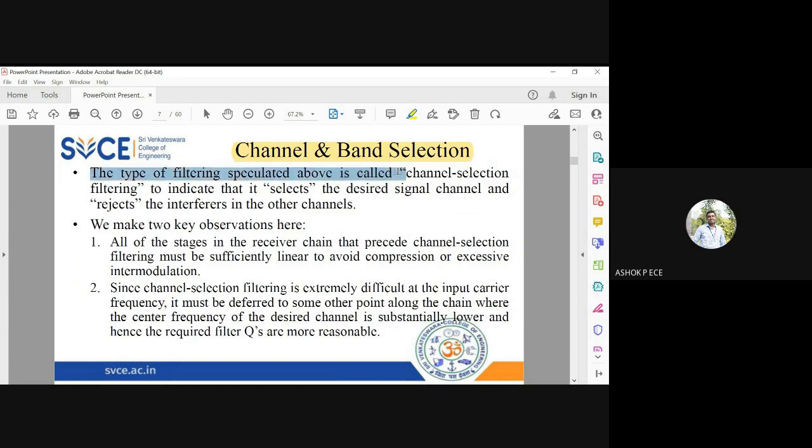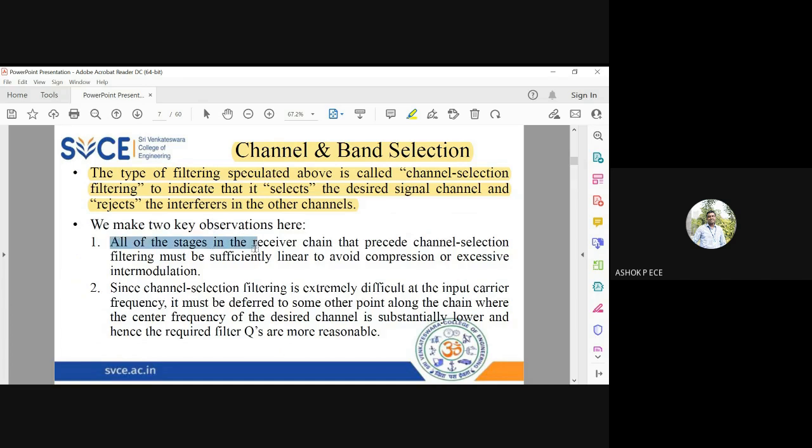This type of filtering is called channel selection filtering, to indicate that it selects the desired signal and rejects the interference and other signals. So I'm going to use a special type of filtering called channel selection filtering. Whichever channel is selected, my filter will change its characteristics accordingly. That gives my filter some amount of intelligence. If a particular channel is selected, the filter will work for that channel and reject all the frequencies outside it. So my receiver will be free from all the noise.